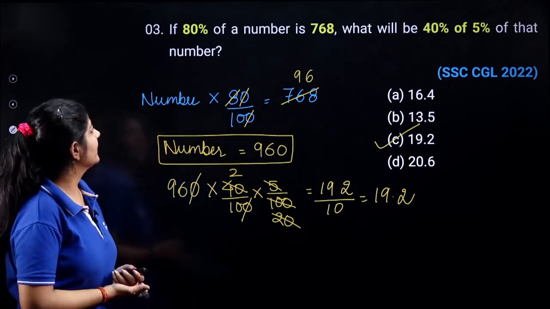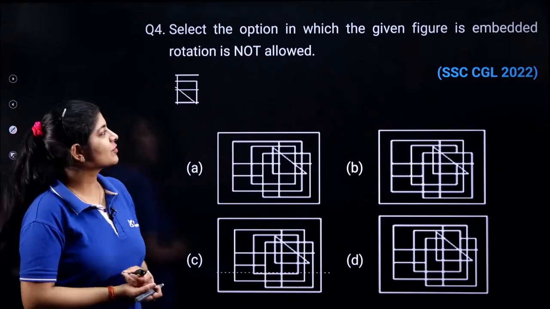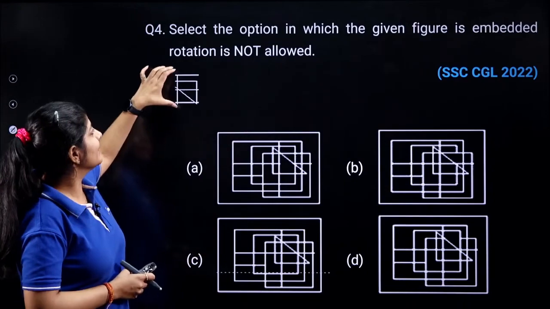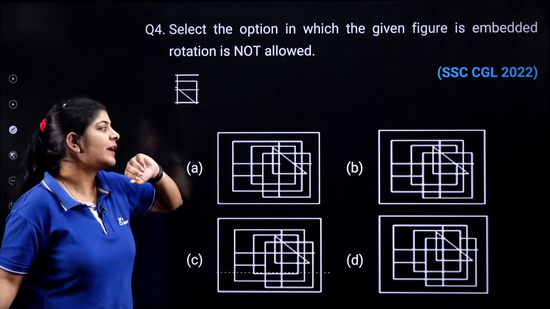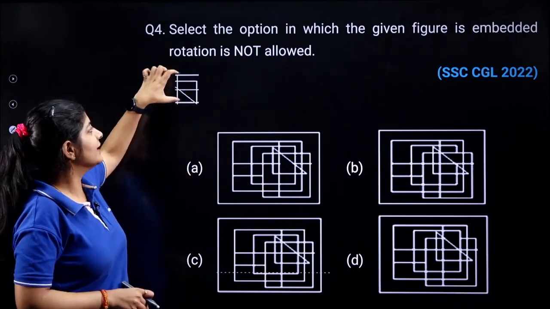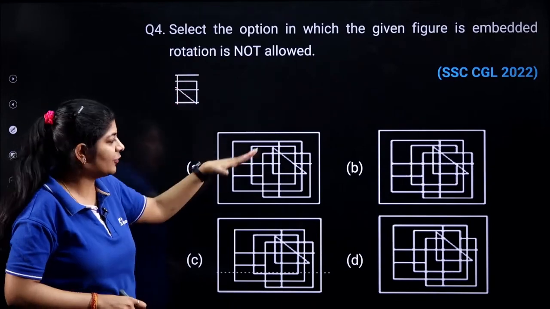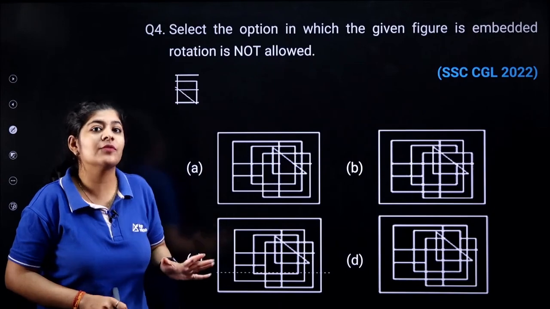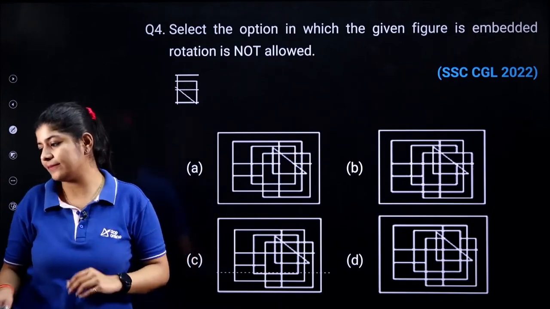Right? Next one. So the next question is from the concept of embedded images. Here one image is given. You need to find out in which figure this image is present. Here you are having your 4 options. Just go through these options carefully to determine your correct answer.